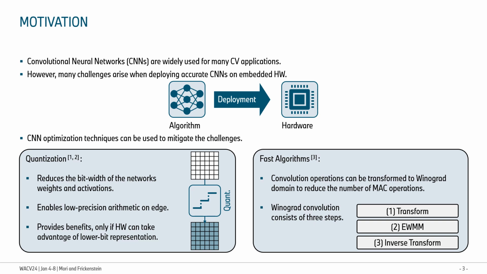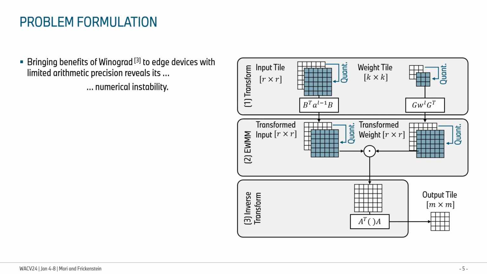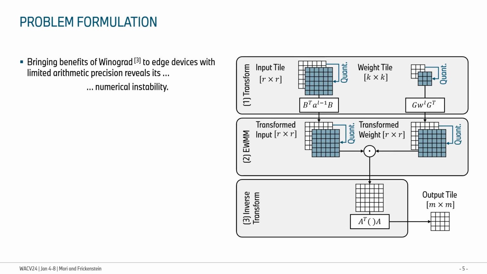In our work, we focused on the Winograd-based convolution. The Winograd algorithm mainly consists of 3 steps. First, inputs and weights are transformed using the transformation matrices B and G from the spatial domain to the Winograd domain. Second, the element-wise matrix multiplication is performed on the transformed matrices. Last, the spatial output feature maps are produced by applying the inverse transformation. This transforms the convolution operation into a simpler and faster element-wise matrix multiplication.